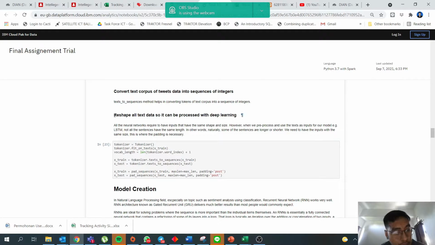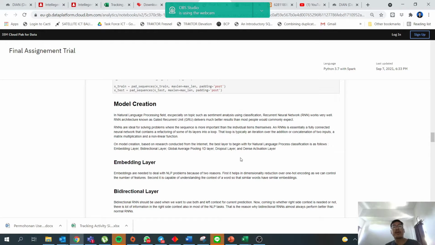And then the next step is to reshape all the text data so it can be processed with deep learning. All neural networks require inputs that have the same shape and size. However, when we pre-process and use text inputs for our model, for example an LSTM, not all sentences have the same length. In other words, naturally, some sentences are longer or shorter. We need to have inputs with the same size. This is where padding is necessary. So this is the tokenizer, this is fit on texts, then this is texts to sequences, and this is padding the dataset.